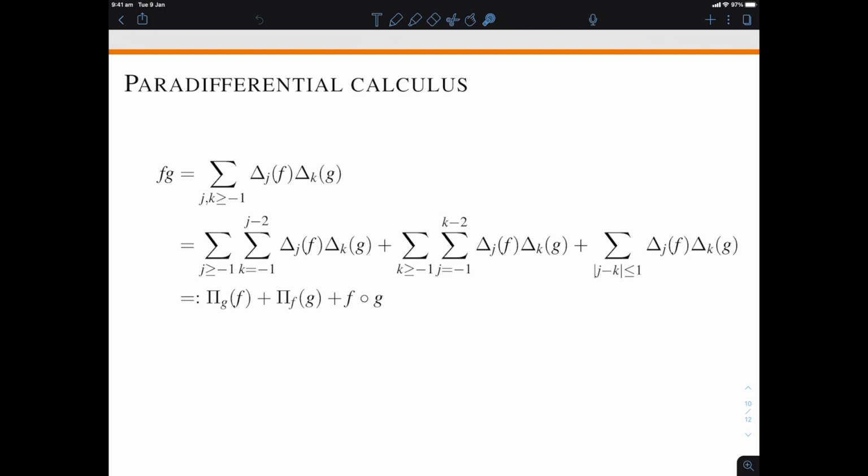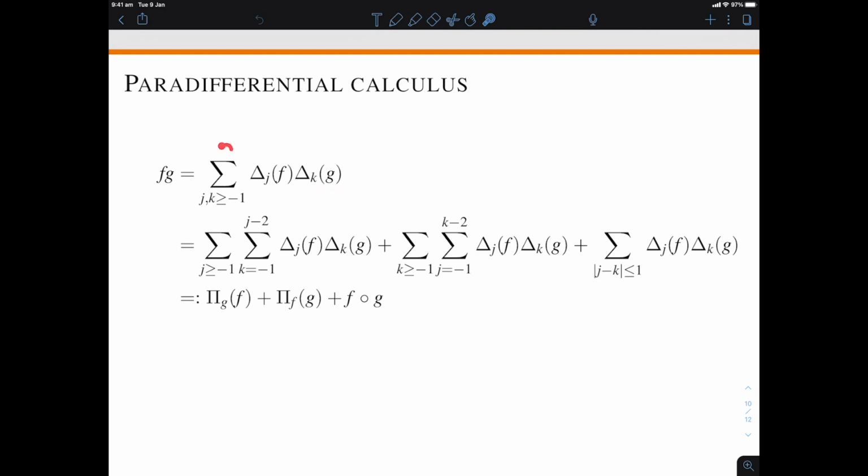That's a toolkit that was introduced by Jean-Michel Bony back in 1981, and that has proven extremely useful in the analysis of nonlinear partial differential equations. So the idea is to decompose the functions into their Littlewood-Paley expansion and use that to study things like products. So if I have a product of two functions, like here, f and g, I can decompose f into its Littlewood-Paley decomposition and g into this Littlewood-Paley decomposition.